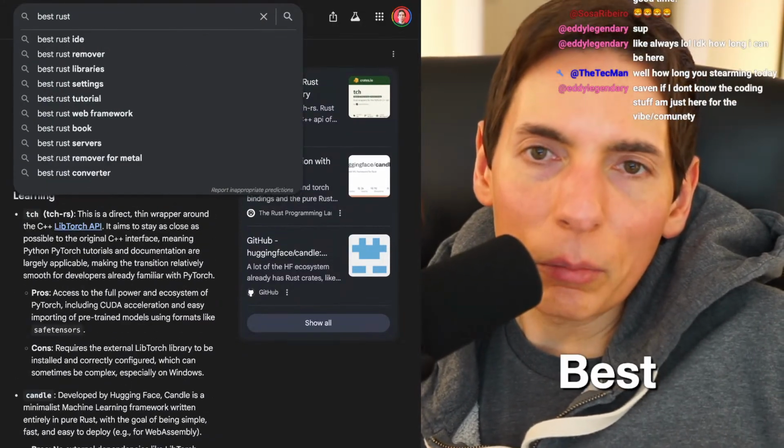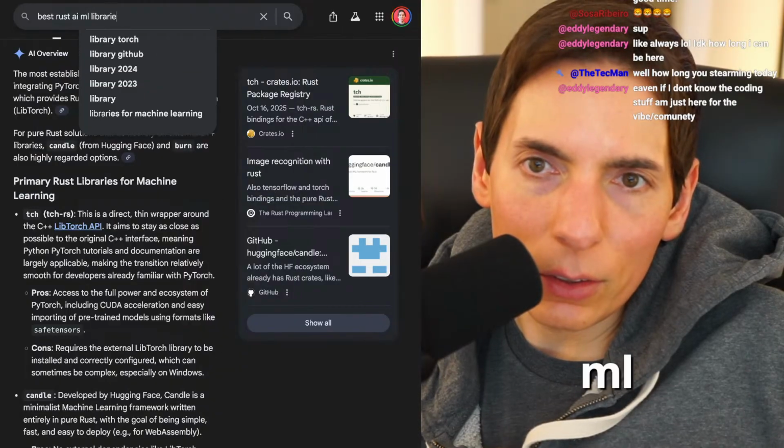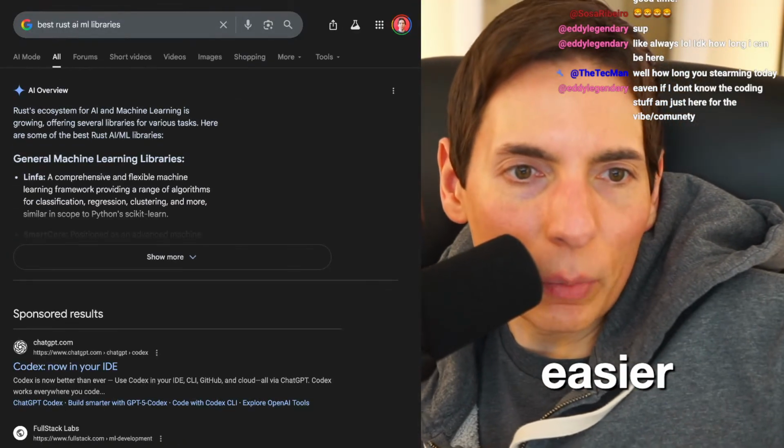Best Rust AI ML libraries. Let's see what we got. Something easier. Let's do something easier.